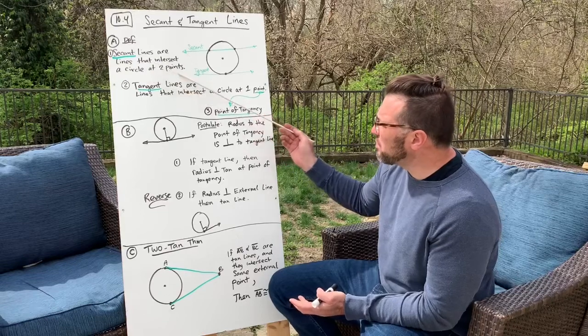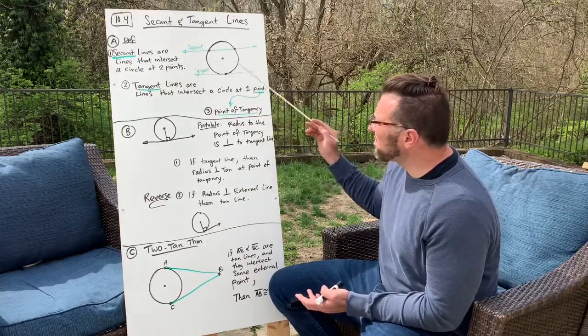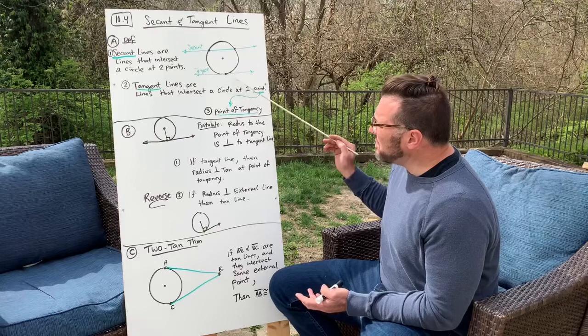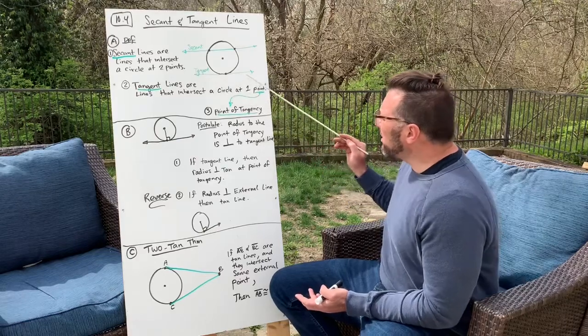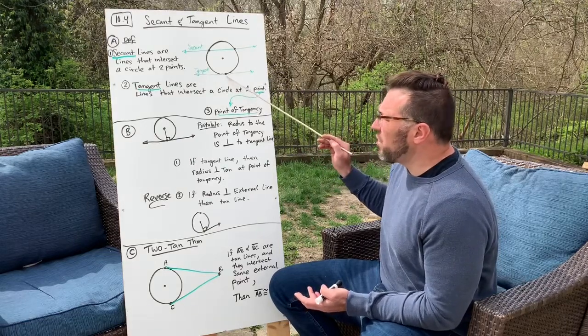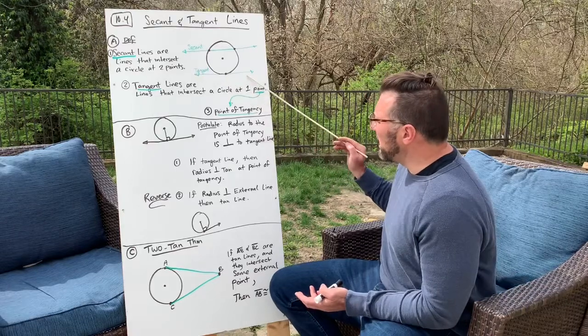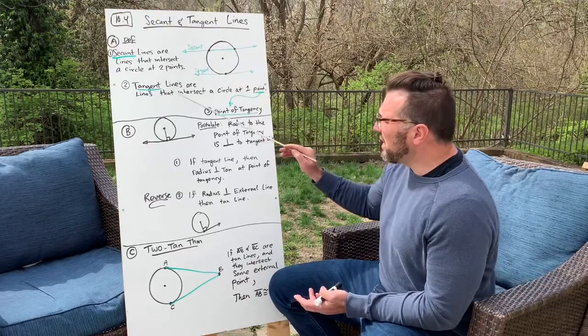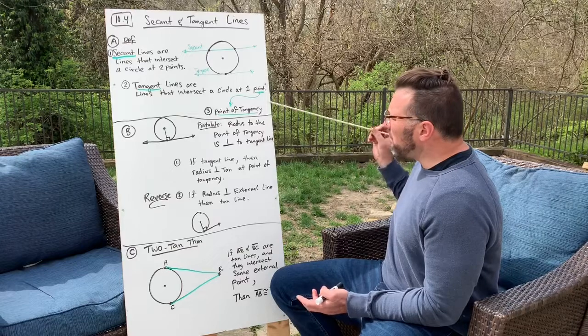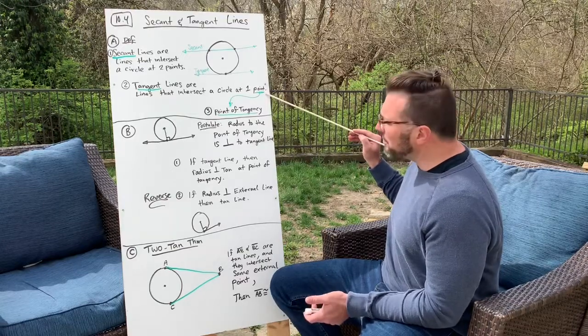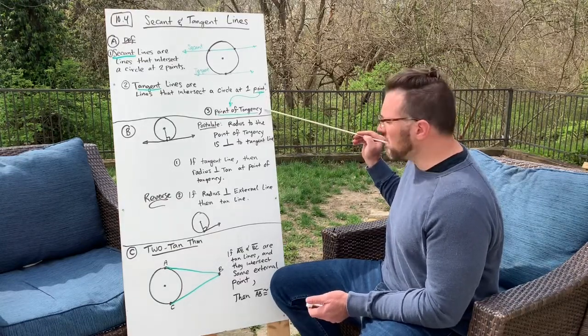Lines that intersect a circle at 2 points. Here we have a secant line. It intersected at these 2 points. And a tangent line is just a line that intersects a circle at 1 point. So this is a tangent line. It intersects it here. That point has a special name. That point's called the point of tangency.